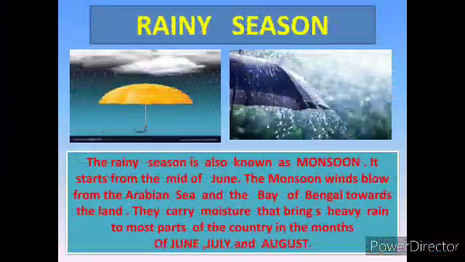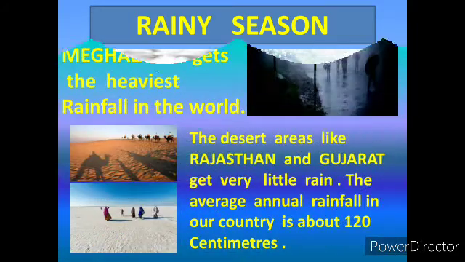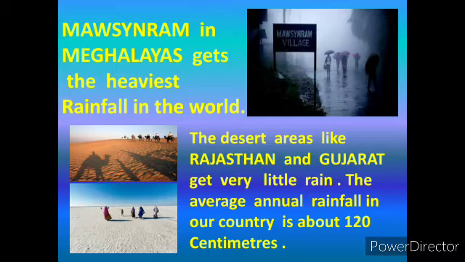And second, we discuss the rainy season. The rainy season is also known as monsoon. It starts from the middle of June. The monsoon winds blow from the Arabian Sea and the Bay of Bengal towards the land. They carry moisture that brings heavy rain to most parts of the country in the months of June, July and August. Mawsynram in Meghalaya gets the heaviest rainfall in the world.